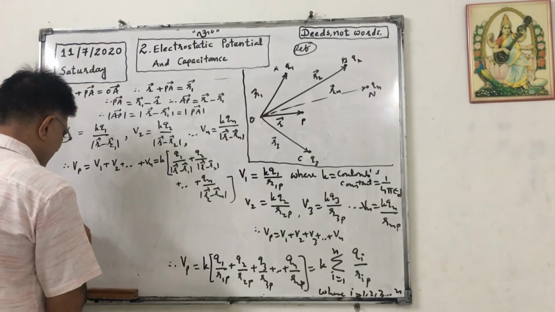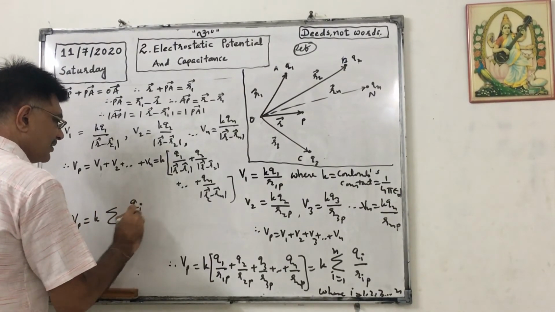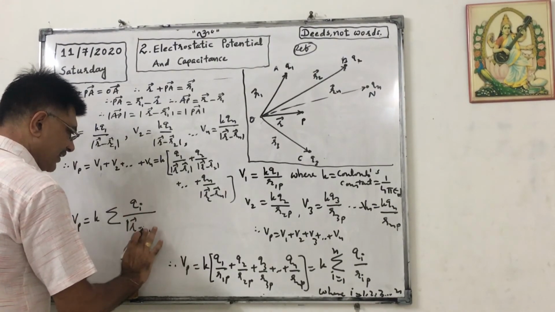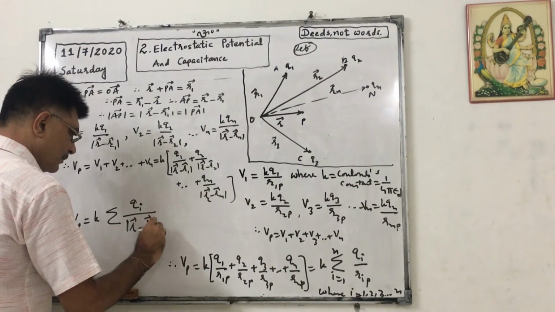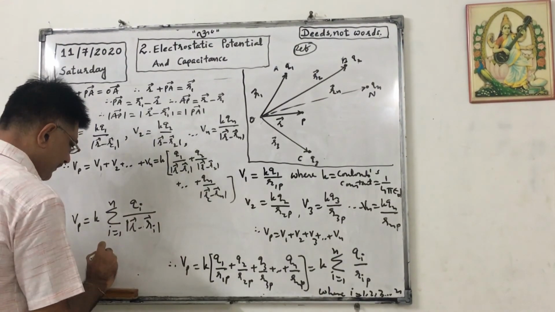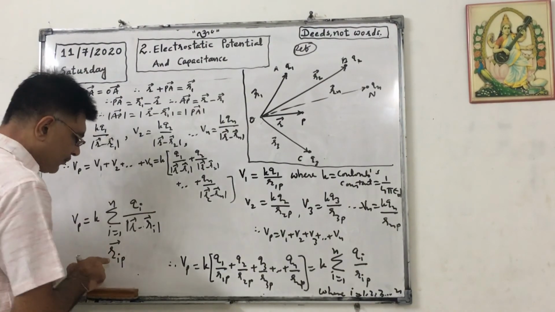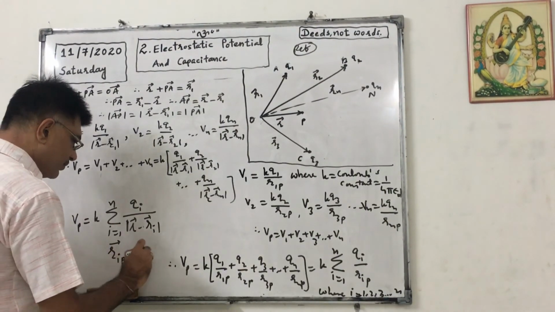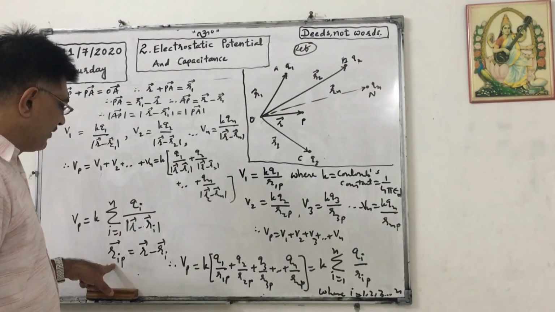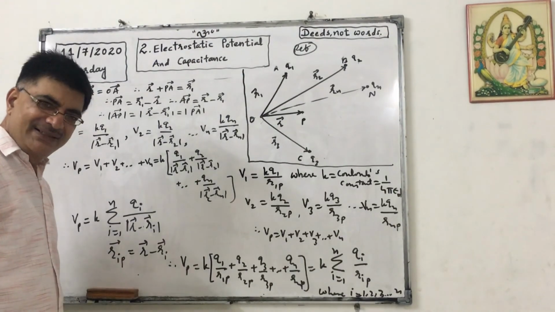Okay, so it can be written as K sigma Qi upon mod of R minus Ri, where i is from 1 to n, where Rip, the position vector of i with respect to P, will be equal to R minus Ri. For example, R1P will be R minus R1, R2P will be R minus R2, like that.